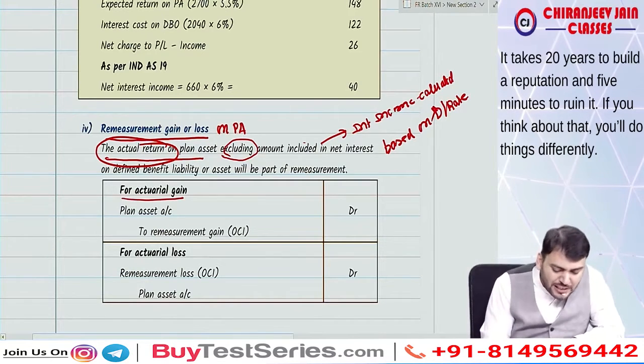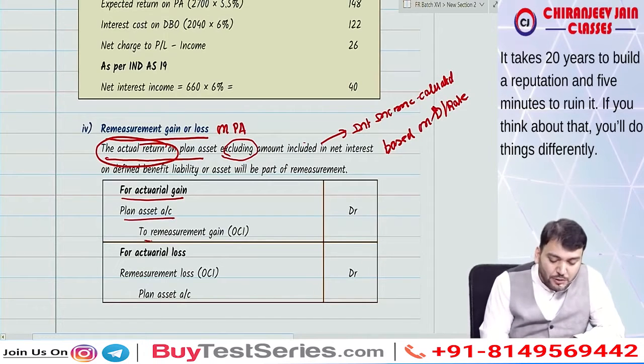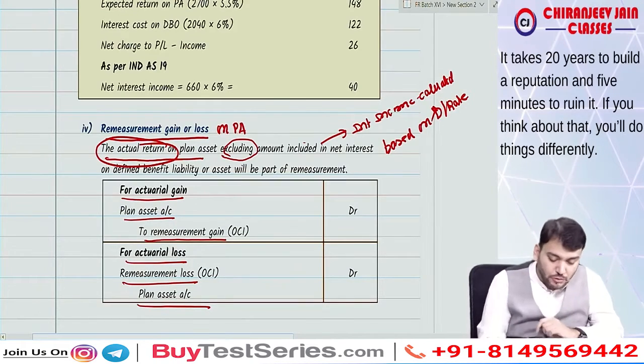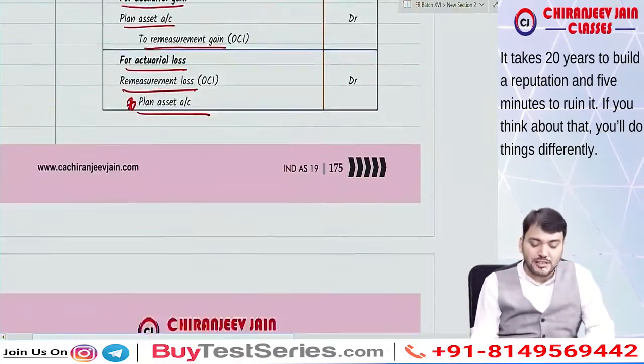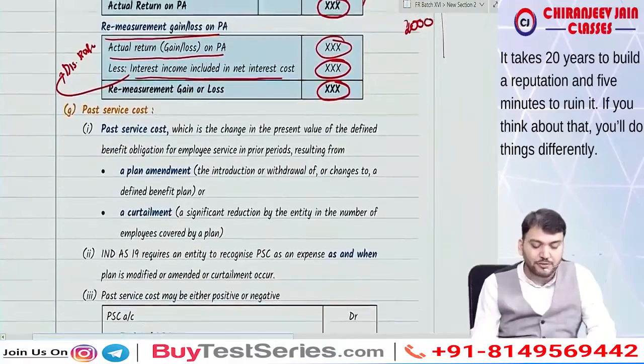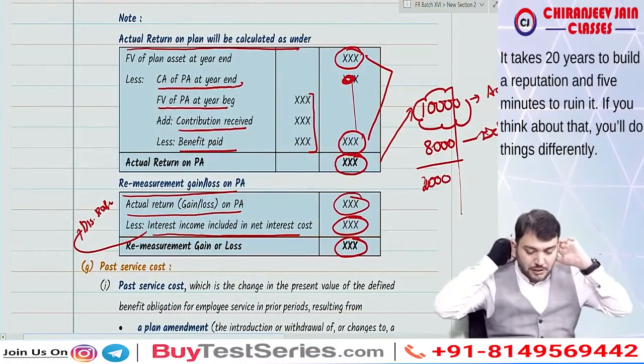So for actuarial gain, you can say actuarial gain on plan asset, the entry will be plan asset to remeasurement gain. For actuarial loss on plan asset, remeasurement loss to plan asset. Understood this point? Yes, sir, we have understood. Correct now. Let us take one question based on this.